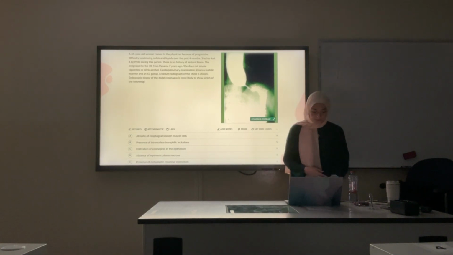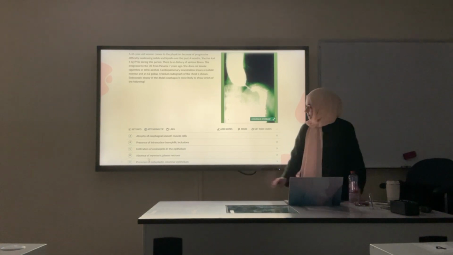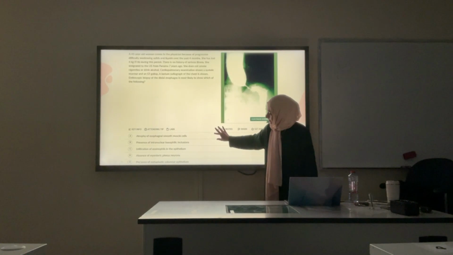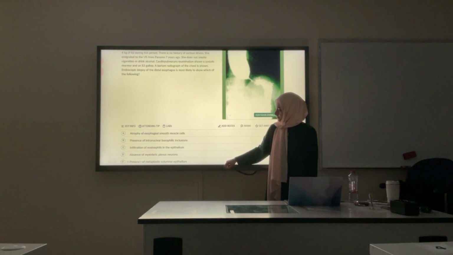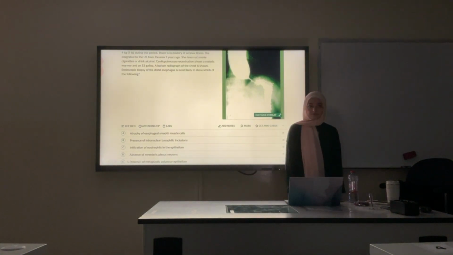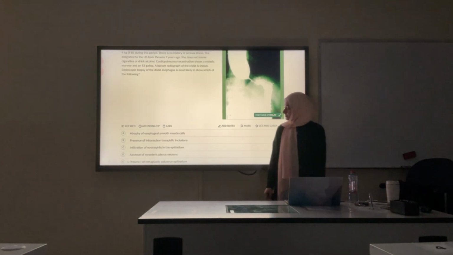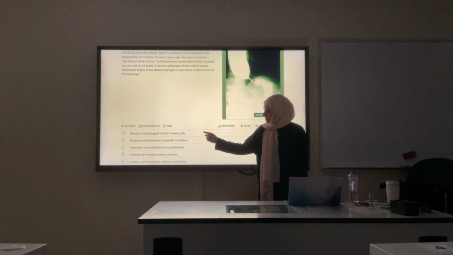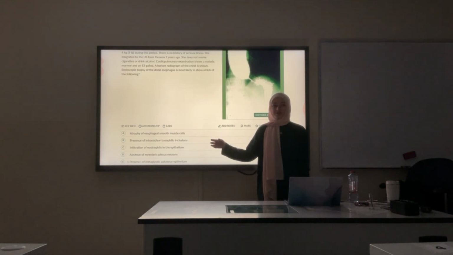Atrophy of the esophageal smooth muscle. Presence of intracellular basophilic inclusion, infiltration of eosinophils in the epithelium, absence of... Absence of atrophy of smooth muscles, or it's more related to nervous structures. Okay, that means it should be D. Absence of the myenteric plexus in the neurons.